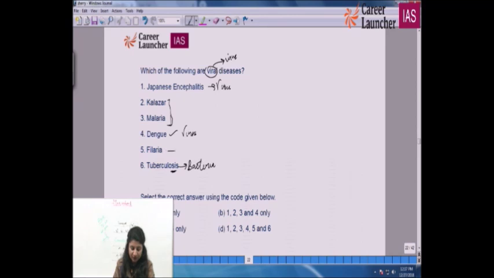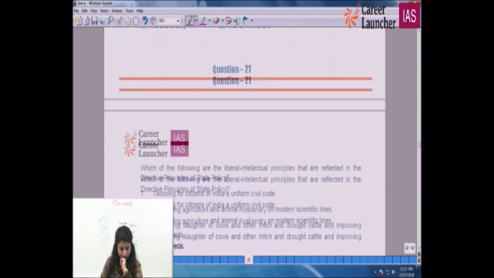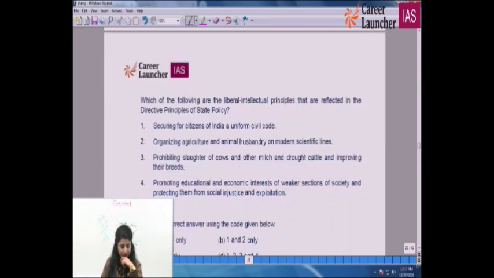Filaria, I suppose, is caused by some protozoa perhaps, but it is 100% not caused by virus. So the right option will be 1 and 4, Japanese encephalitis and dengue. Bacteria cause different types of diseases, so we have to be careful about it.